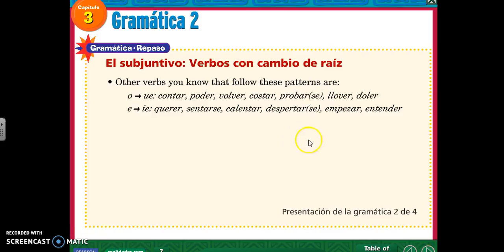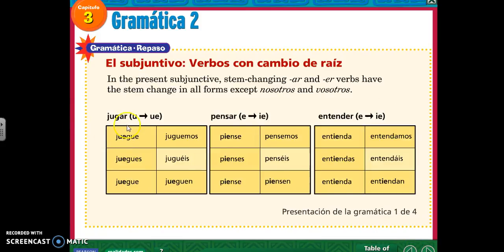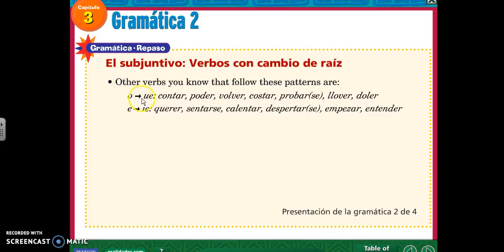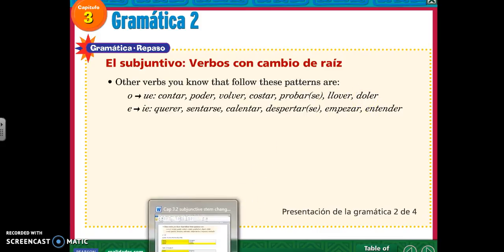Now, there are lots of other verbs you know that follow these patterns. So there's lots of verbs that go from O to UE. So just like jugar goes from U to UE, all of the verbs on this list also go from O to UE. So all these O's will change to UE inside of the boot. Let me show you some conjugations.